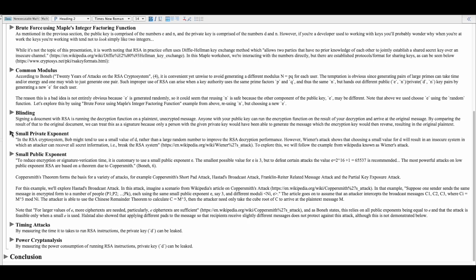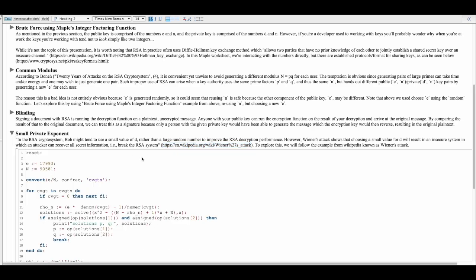Okay, small private exponent in RSA cryptosystem. Bob might tend to use a small value of D rather than a large random number to improve the RSA decryption performance. Wiener's attack shows that choosing a small value for D will result in an insecure system, in which an attacker can recover all secret information, i.e. break the RSA system. I have a link to a Wikipedia article here. So we'll walk through this attack here.